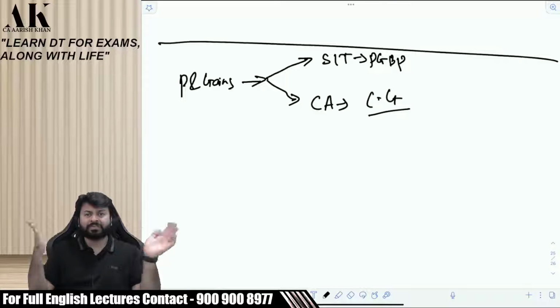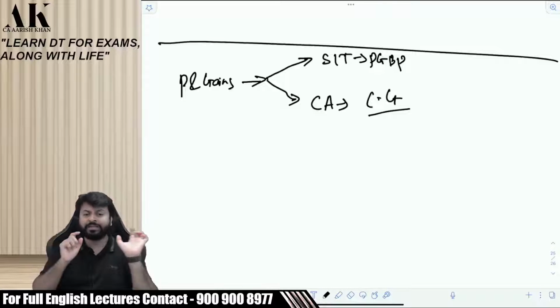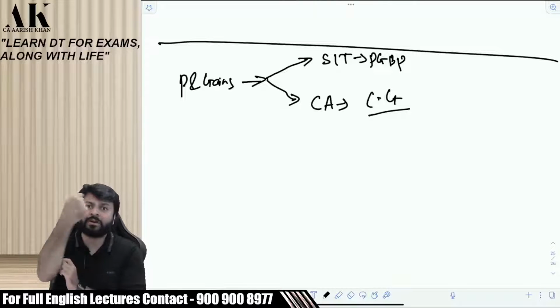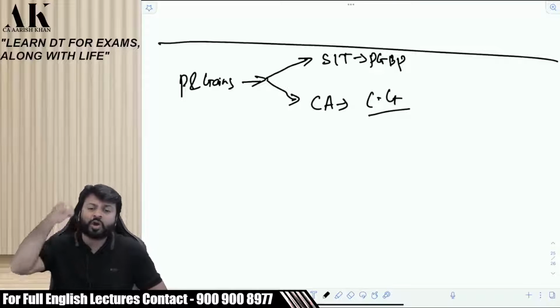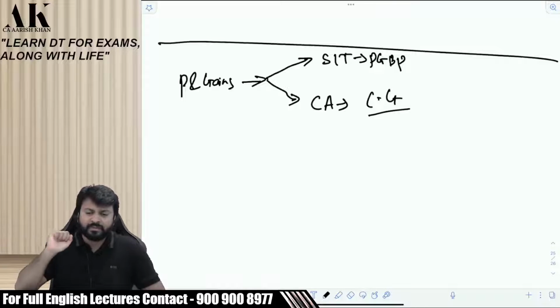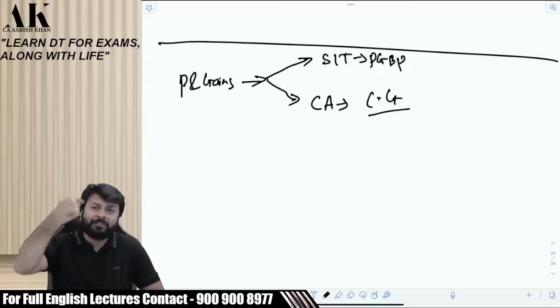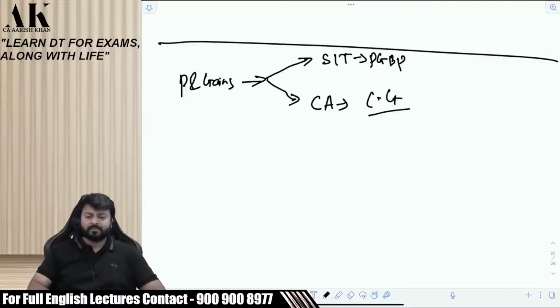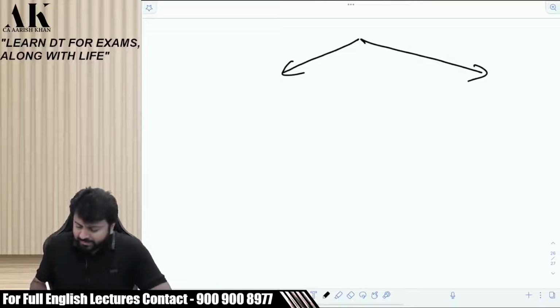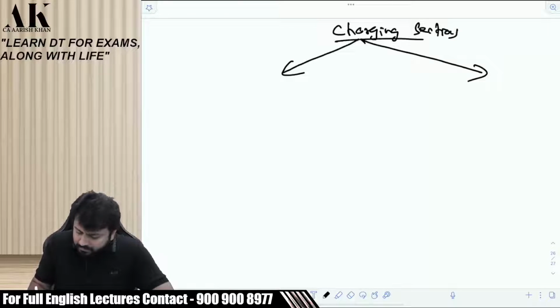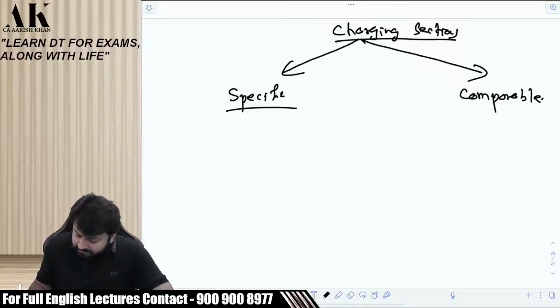So again, profits has to be seen very properly. Whether you are earning that profit from transfer of which asset. If you are earning that profit from transfer of a stock, then it can go to what? PGBP. If you are earning that profit from transfer of a capital asset, then it will go to what? Capital gains. So there are different kinds of chargeability. There are different kinds of charging sections under income tax law. One is called specific charging sections. One is called comparable charging sections.